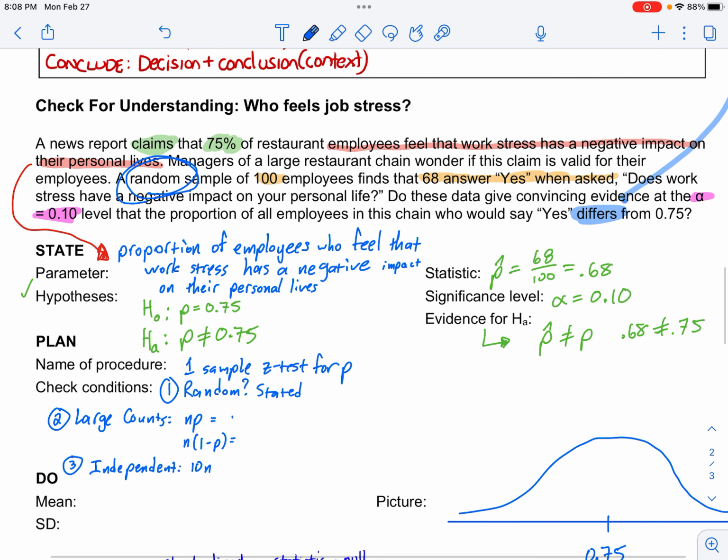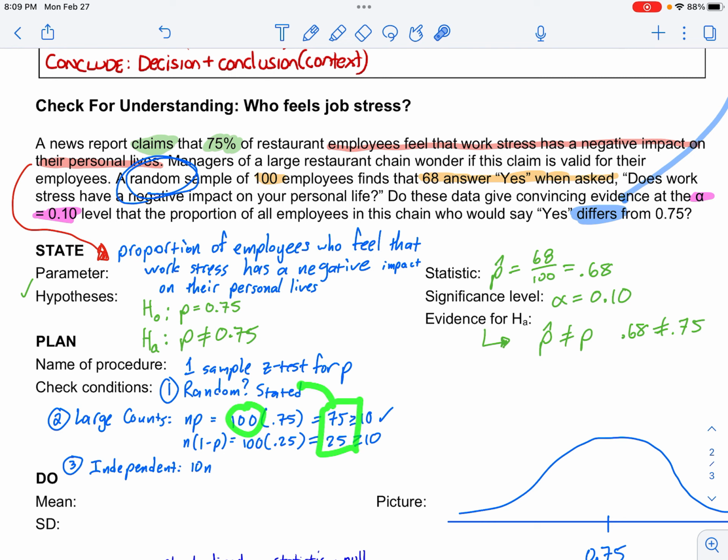Large counts: we use the sample size, and we use P, not P hat. That's pretty easy math there. That's 75 successes. That's greater than 10. Then 100 times 0.25 would be 25. Remember, I've said this a few times, but I'll say it again. These two numbers always add up to 100, or more generally, they always add up to the sample size. Remember to tell me what this means. It means the data is approximately normal, or you can say approx if you'd rather.